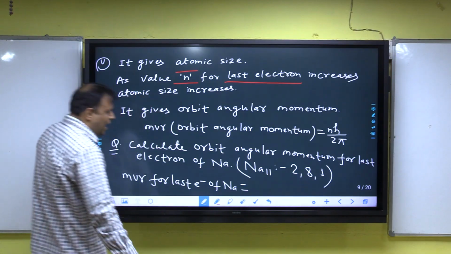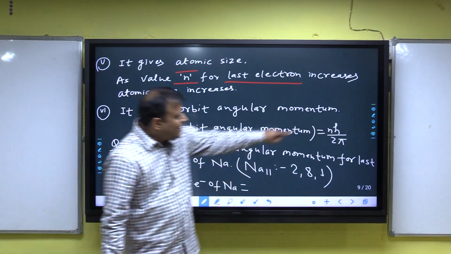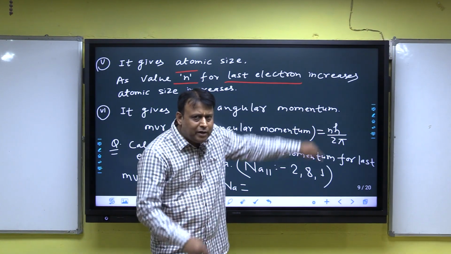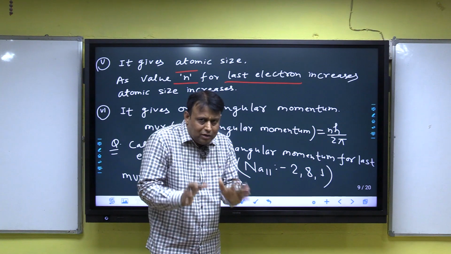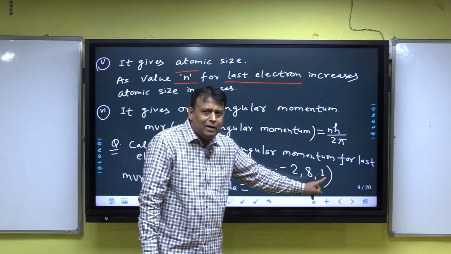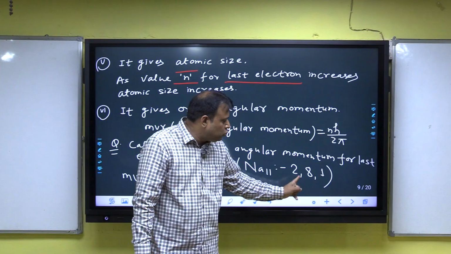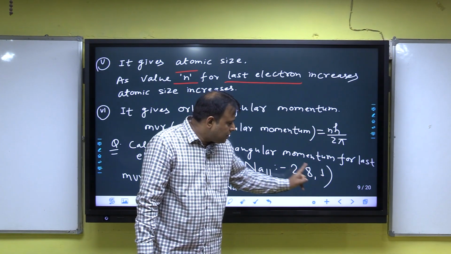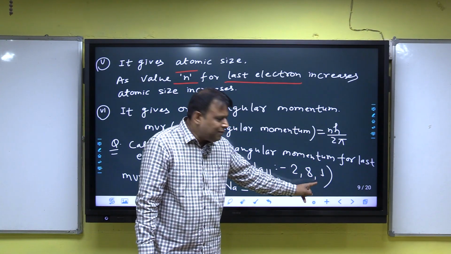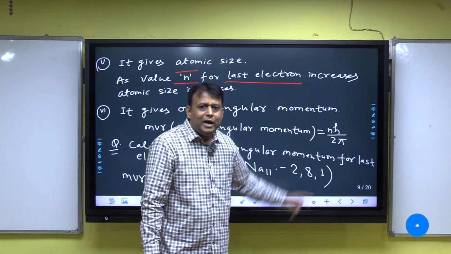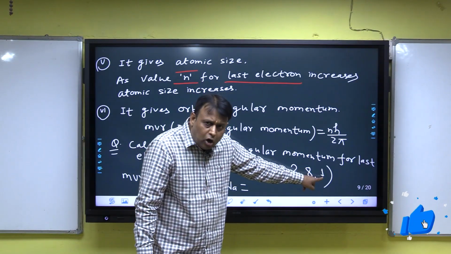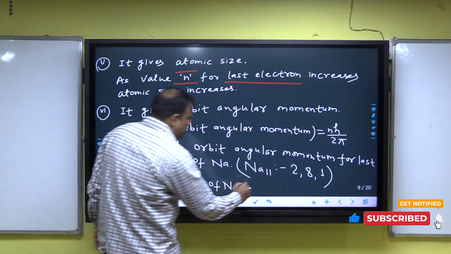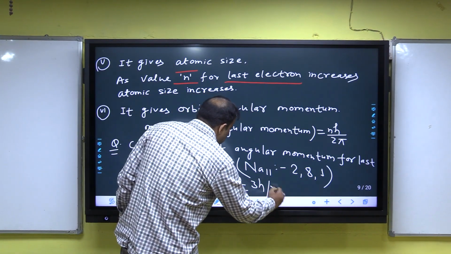Listen, mvr is equal to nh by 2 pi. n is the orbit number, the principal quantum number. This one electron, the last electron of sodium, resides in the third orbit: first orbit, second and third. That means for the last electron of sodium, n will be 3, and hence the answer will be 3h by 2 pi.